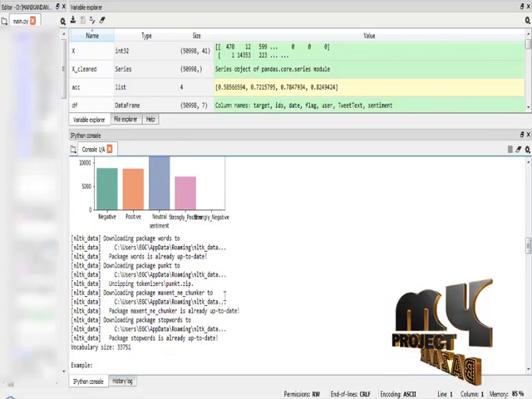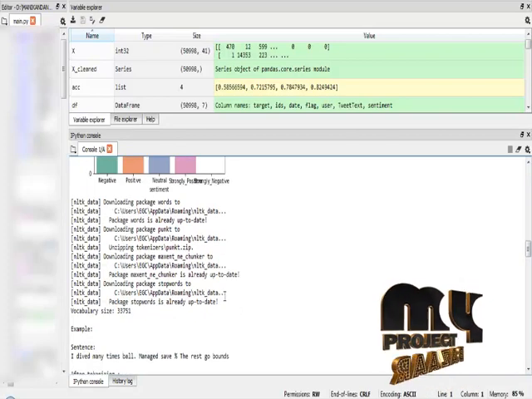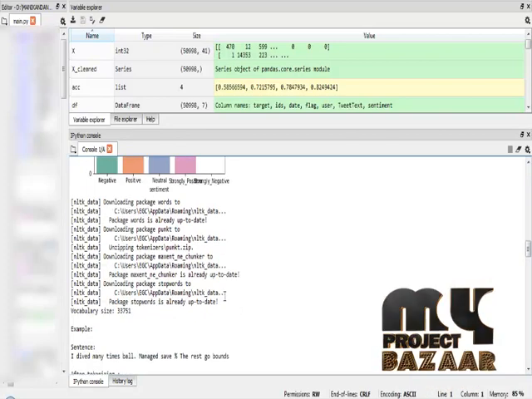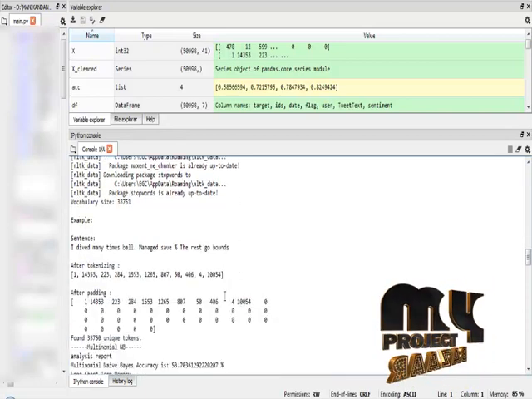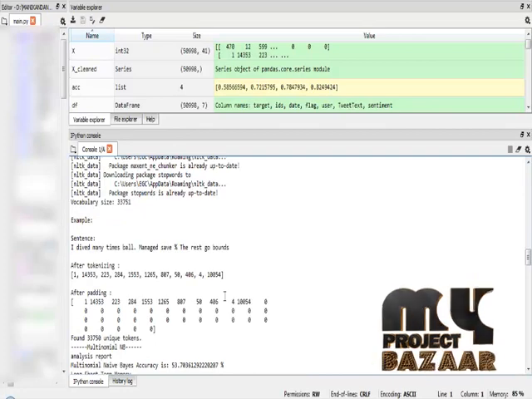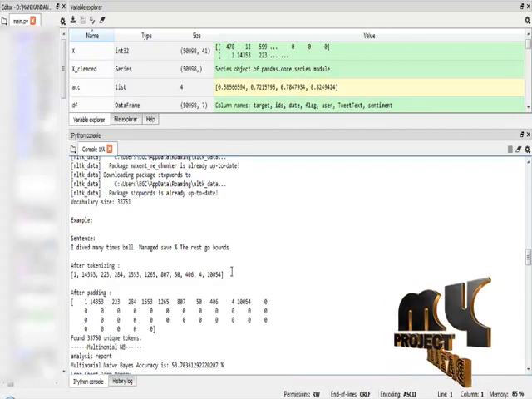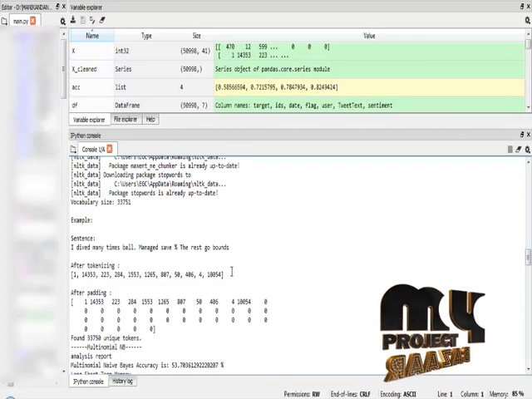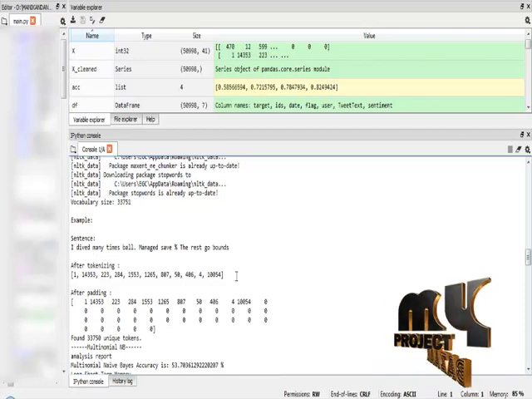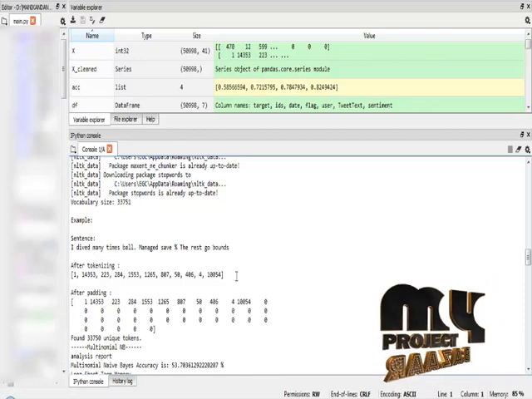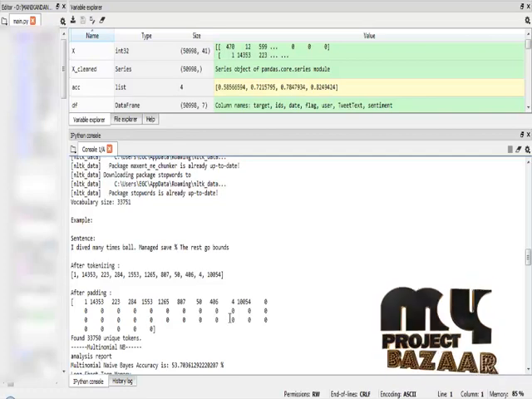Then I apply NLTK, and check that the overall vocabulary size is 33,751. After that I apply our dataset into tokenization and padding sequences. This is the sample result for a single test: this is the input text, and this is the tokenization result. In tokenization it converts the text into a sequence, and this is the padding result.